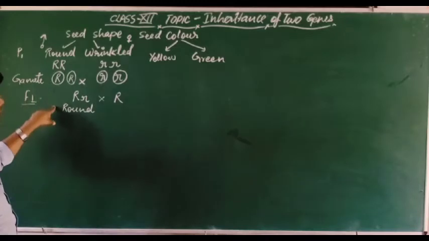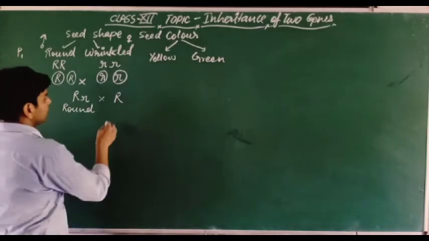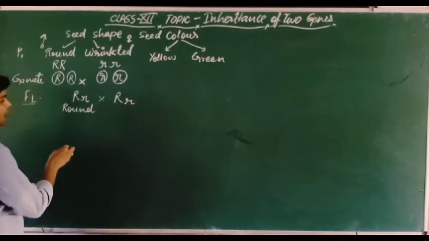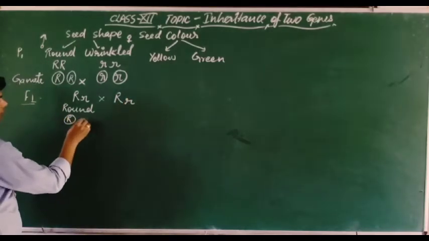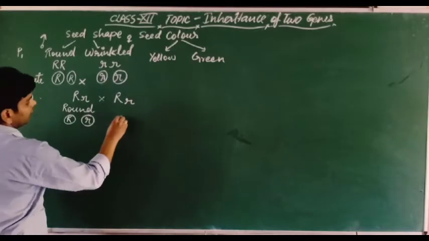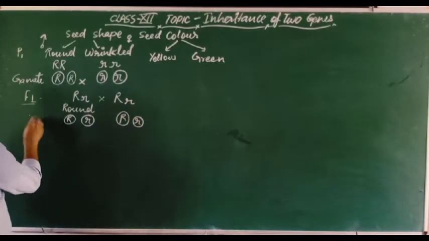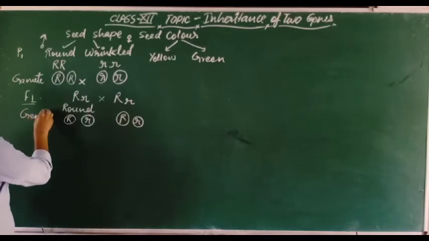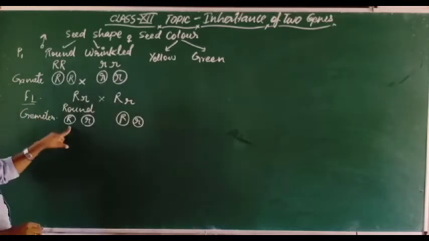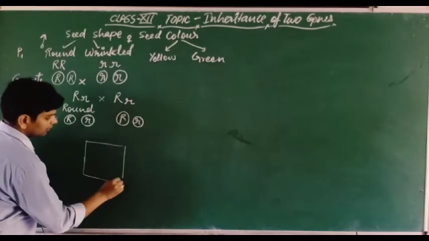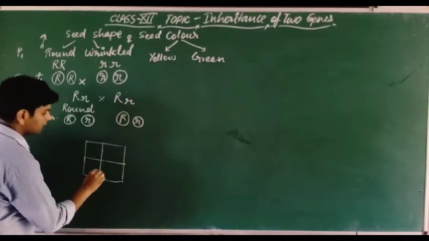So this is the F1 generation. Now we are making the self cross of the F1 members. Then what will happen? The gametes are formed like this, and here also like this, okay. So this is the gamete formation. These are the gametes of the F1 generation. When we make the Punnett square, this combination will happen.